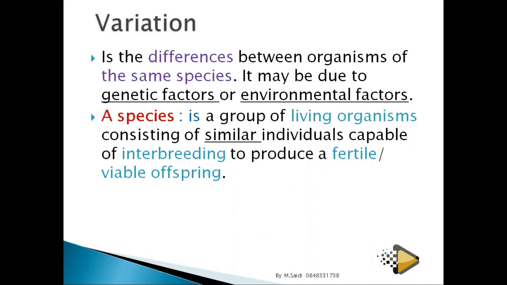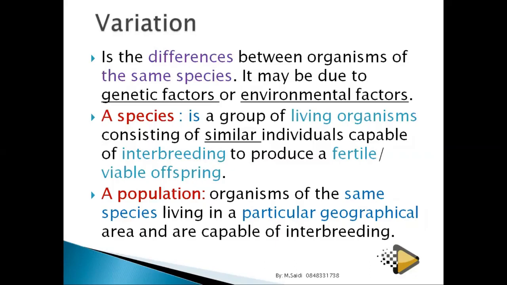Courtship, you do the courtship and then you produce. I hope everyone is above 18. To produce fertile offspring. Fertile means something which can reproduce again, or viable offspring. Offspring are babies. We saw them when we were talking about genetics.